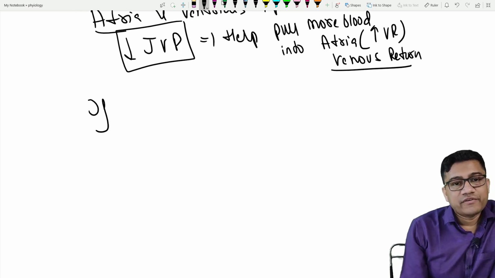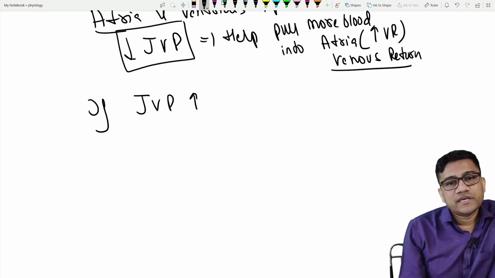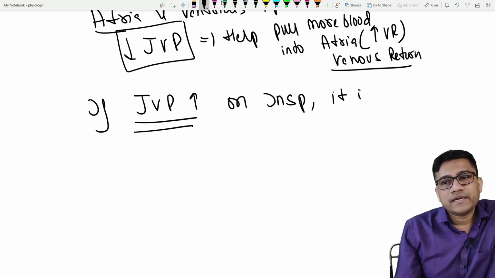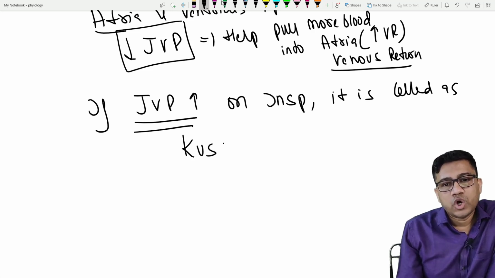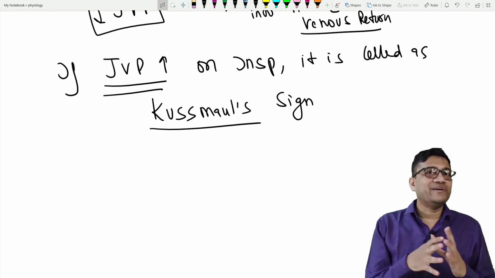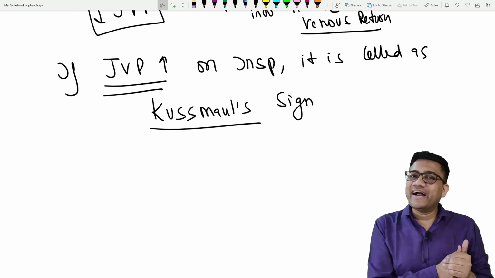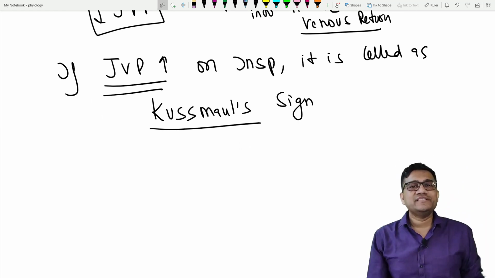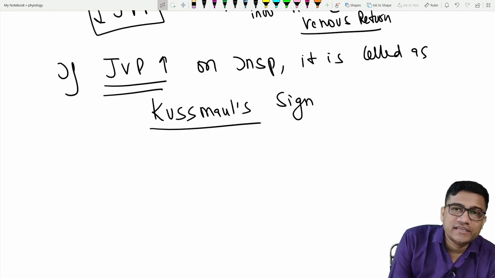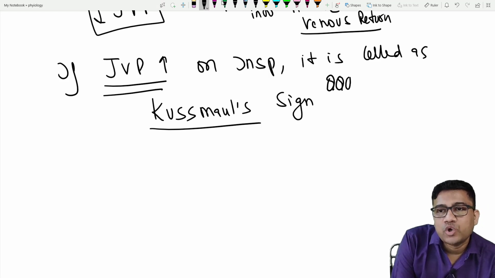If JVP rises on inspiration, it is called Kussmaul's sign, and it indicates some pathology, that the heart is not able to expand properly. That is why the pressure is high. Very easy. So that is why it is called the Kussmaul sign, and it is a very high impact question.